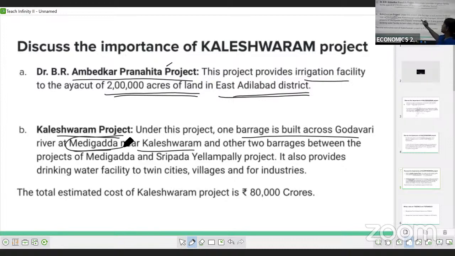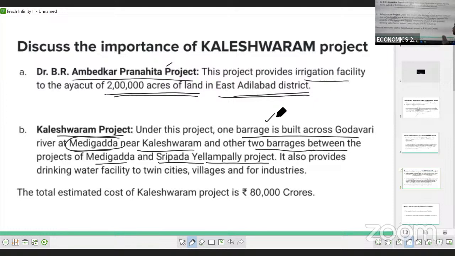Apart from that, they decided to build two barrages between the project of Medigadda and the Sripada Ellampalli project. So, one barrage across the river Godavari at Medigadda near Kaleshwaram, and two other barrages between the project of Medigadda and Sripada Ellampalli project. Okay. So almost all 3 barrages they finished under the Kaleshwaram project.